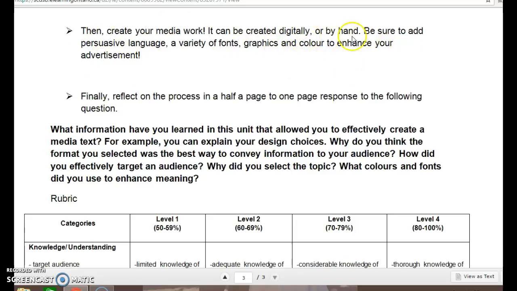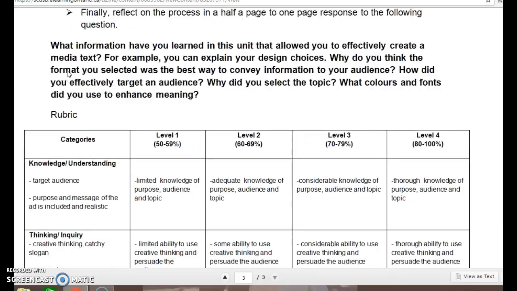When I say it can be completed by hand, I am not suggesting that you complete the brochure by hand, as it can become very messy. The best thing to do is to find a template in Word that allows you to present a brochure effectively. Especially because a brochure can be different sides and so forth, it might be really hard for you to complete it by hand and then to take a picture of that and submit it. So I'm just thinking of ease of access in that regard, so do not create the brochure by hand.